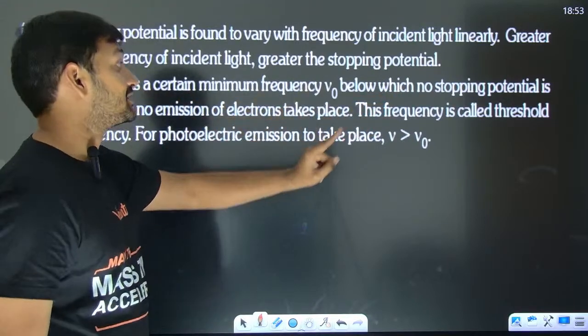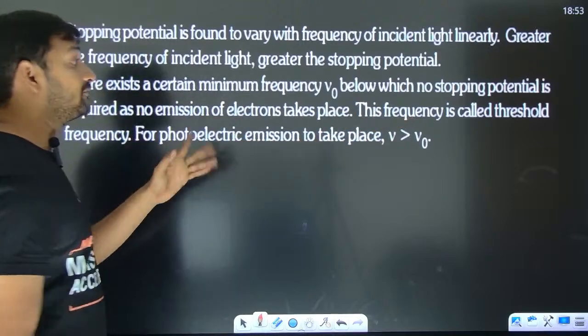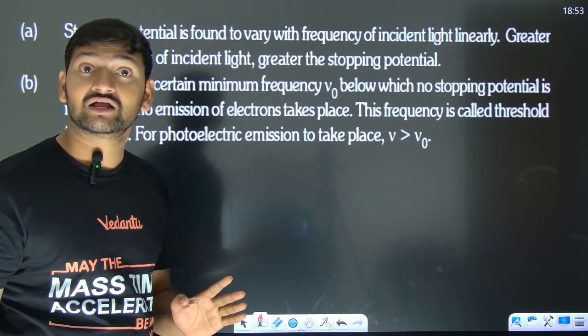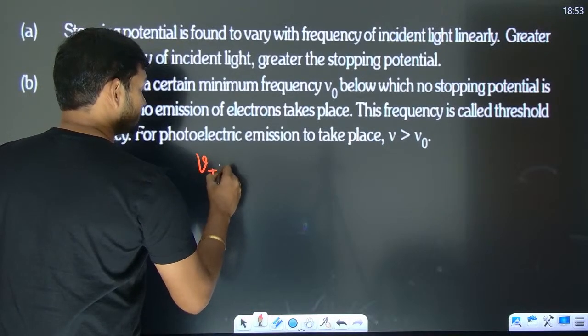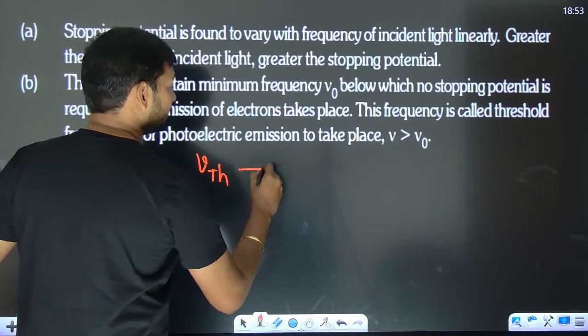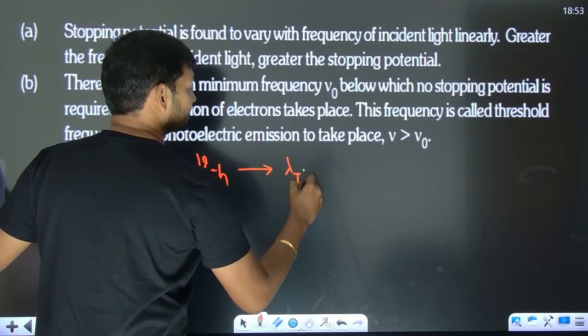There exists a certain minimum frequency below which no stopping potential is required, as no emission of electrons takes place. This frequency is called the threshold frequency, nu th. And for your information, this nu th is also going to have a lambda th, because you can convert it.